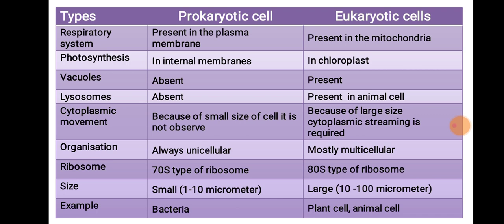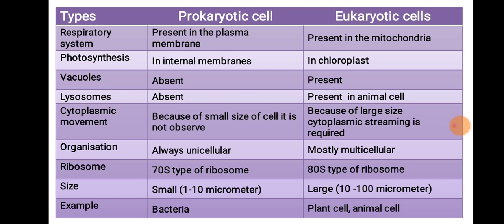Now the next point is lysosome. Lysosomes are absent in the prokaryotic cell while they are present in the eukaryotic cell. Cytoplasmic movement, that is cytoplasmic streaming, is generally not observed in prokaryotes, but it is observed in the eukaryotic cell. Organization in the prokaryotic cell is unicellular, while it is mostly multicellular in eukaryotic cells.